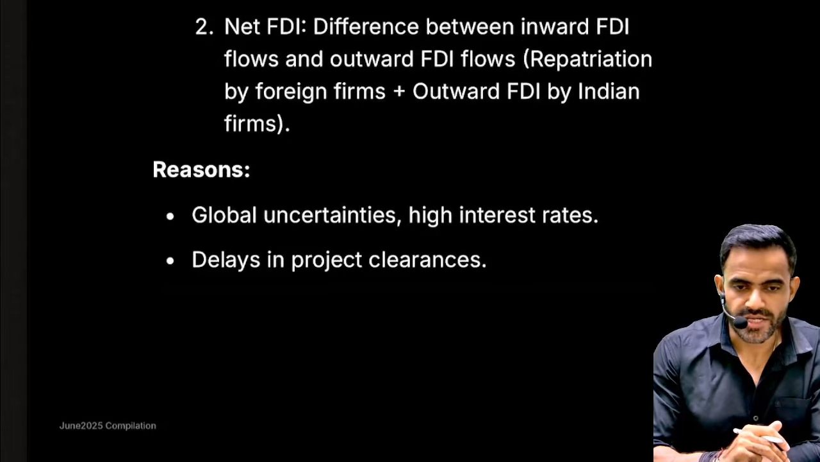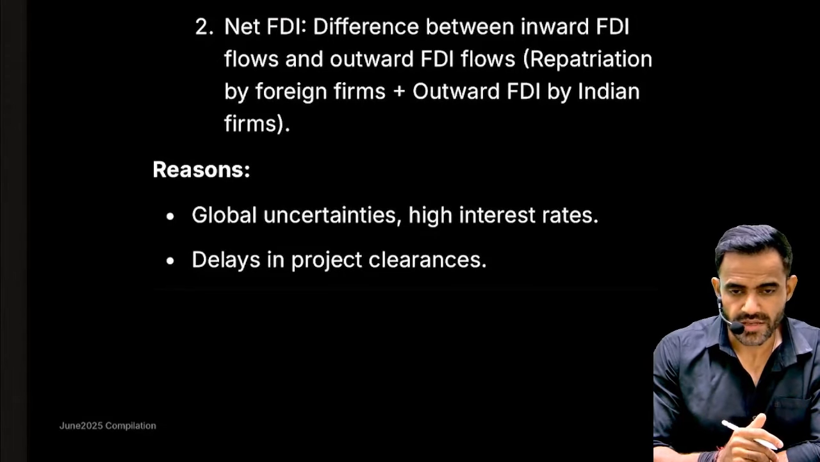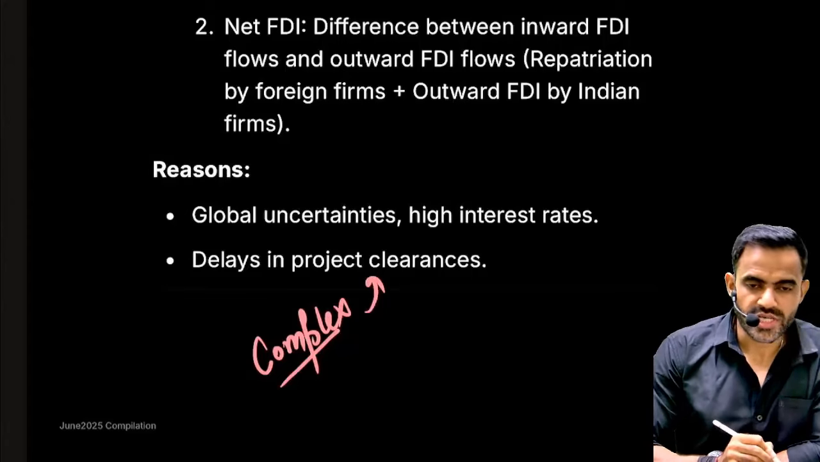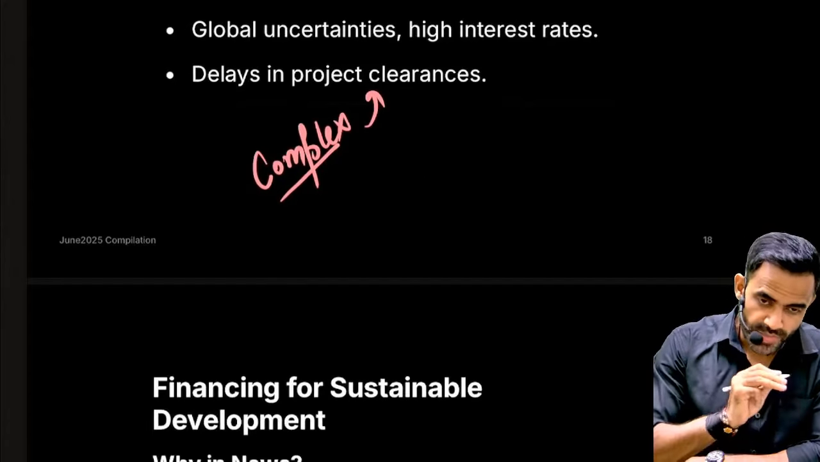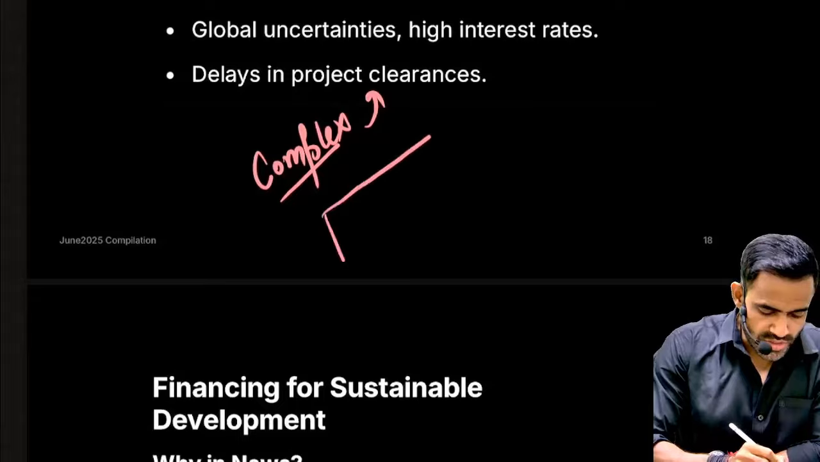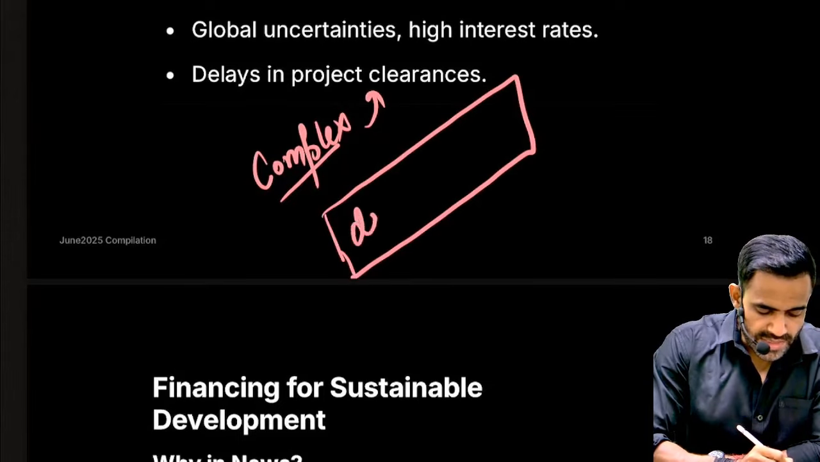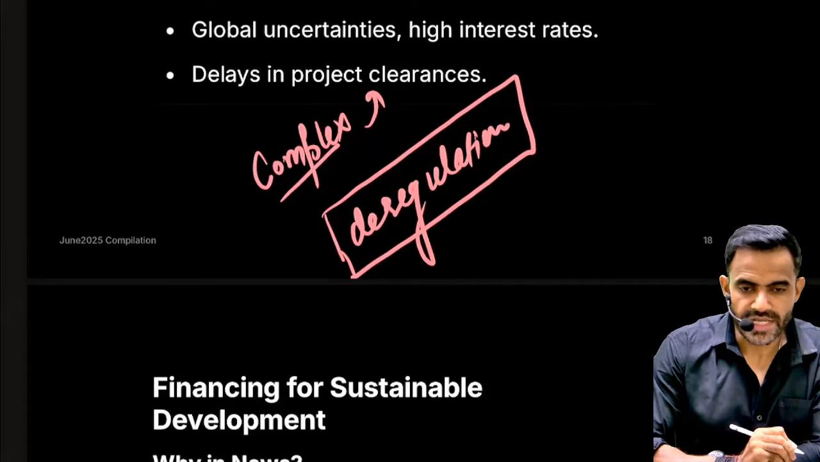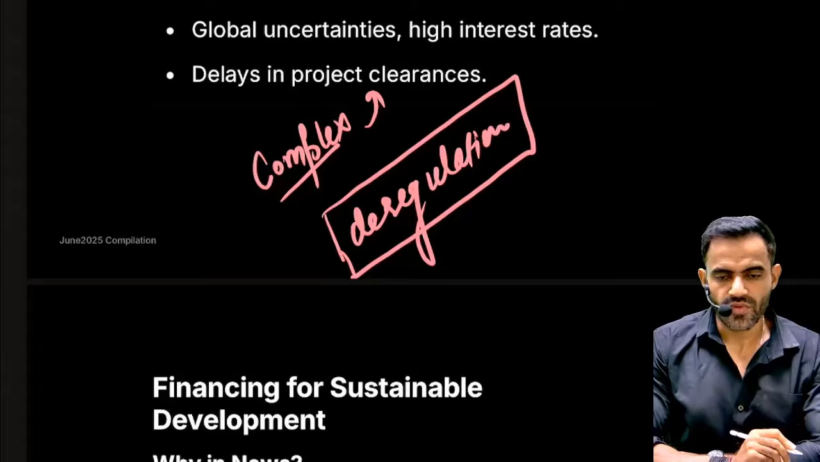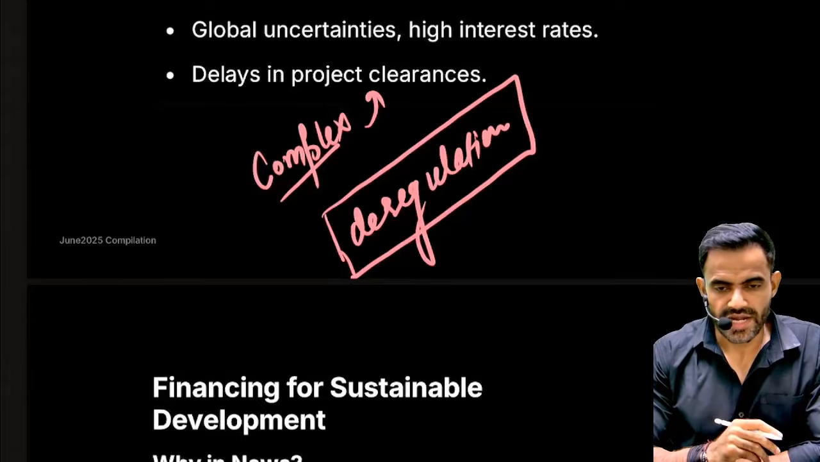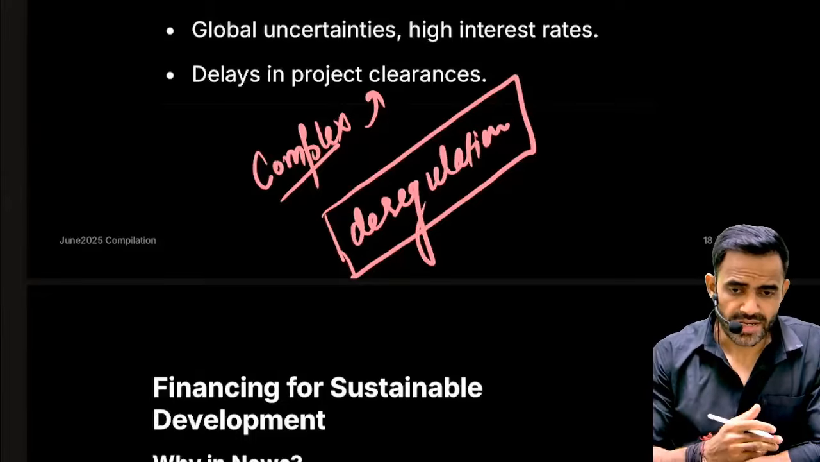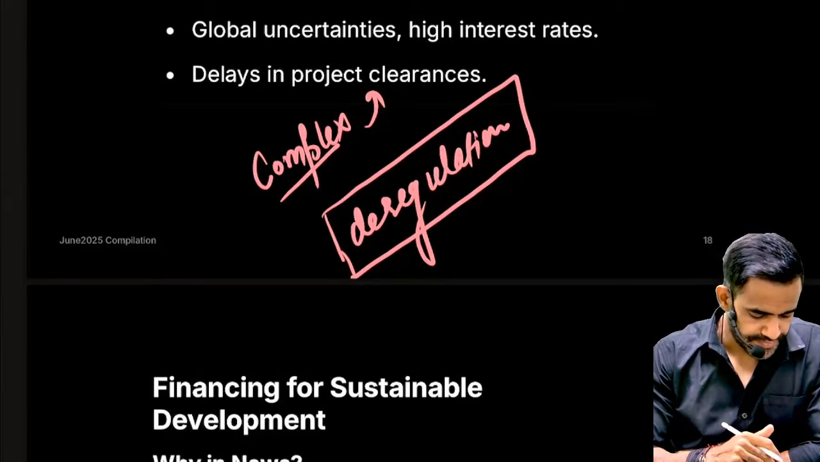Why is there higher outflow? Understand, the business environment is not good. Why am I saying the business environment is not good? Because it is quite complex. A lot of paperwork is required, plus there is huge delay in project clearance. That's why the economic survey of this year also focused on one term, that is deregulation. What is the meaning of this term, deregulation? It simply means we have to simplify our business environment so that the companies need not look for other alternatives. Other alternatives means other countries.